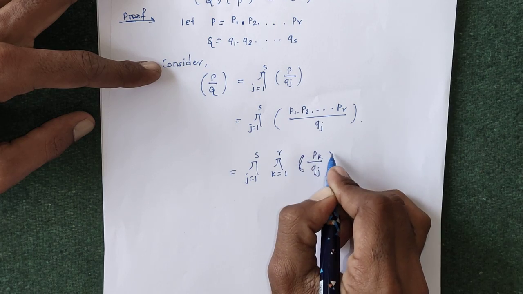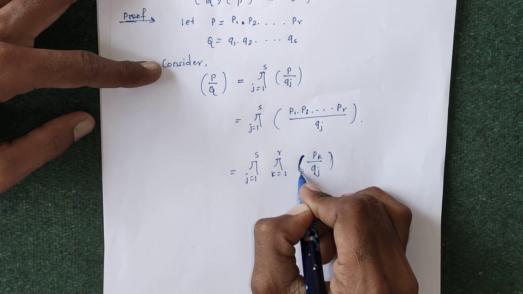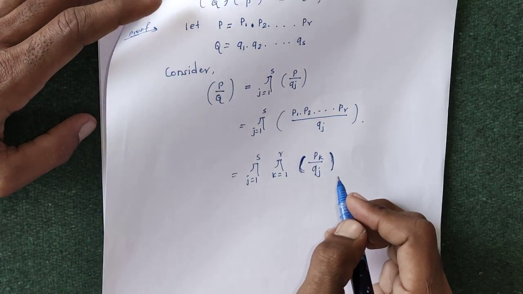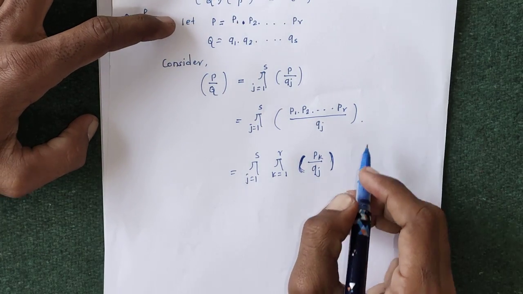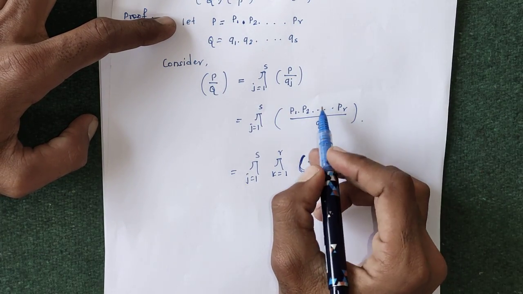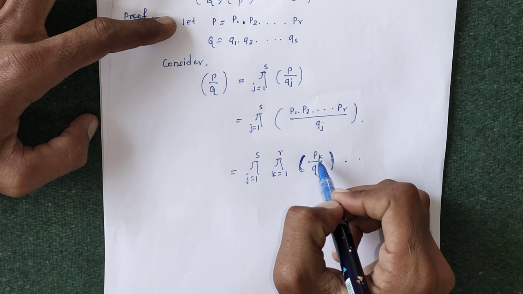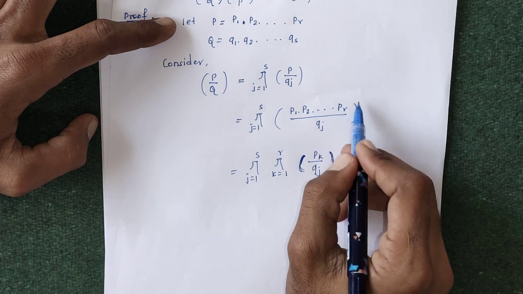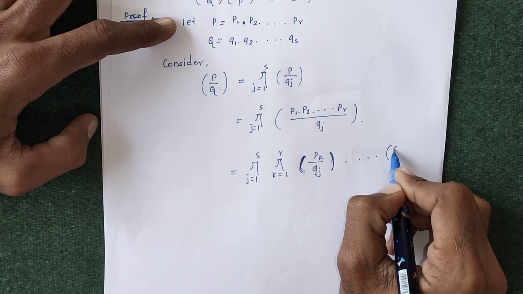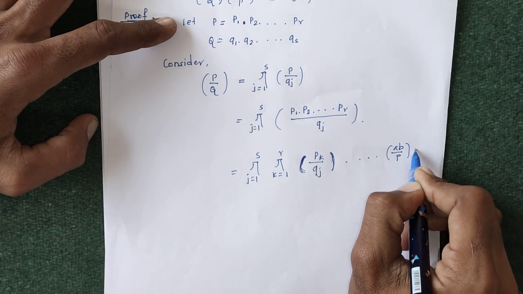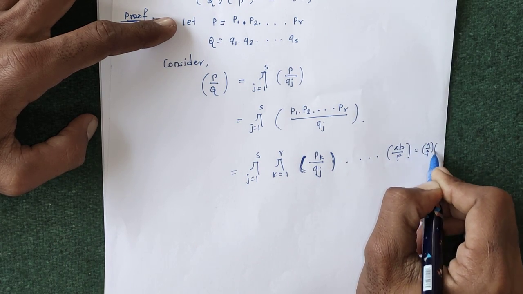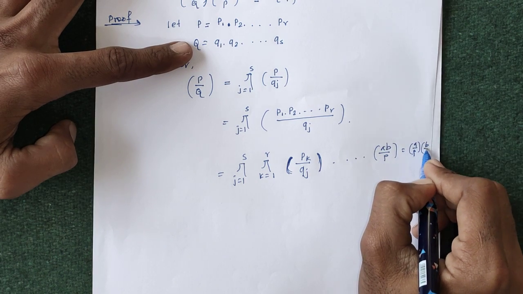This is just the generalization of this product. Since this is the Legendre symbol, we can write the Legendre symbol of AB with P is equal to the Legendre symbol of A with P into the Legendre symbol of B with P.